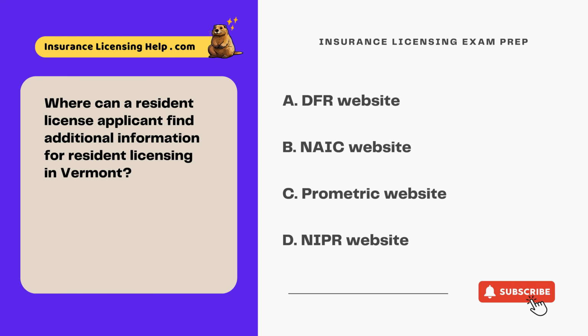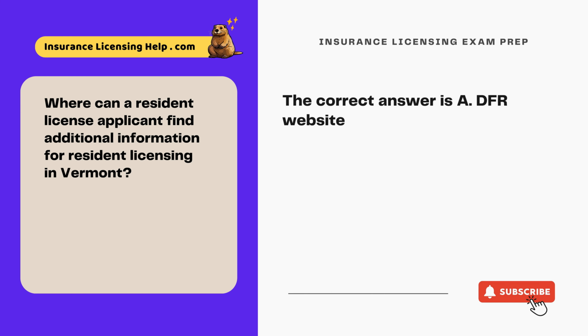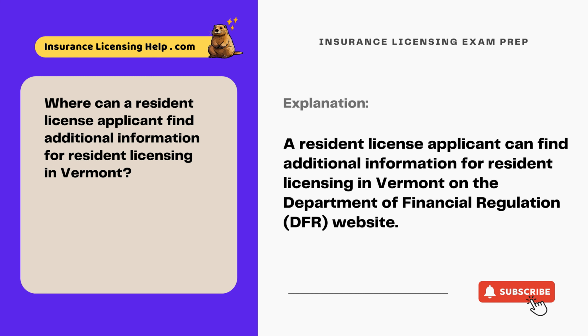Where can a resident license applicant find additional information for resident licensing in Vermont? A. DFR website. B. NAIC website. C. Prometric website. D. NIPR website. The correct answer is A, DFR website. A resident license applicant can find additional information for resident licensing in Vermont on the Department of Financial Regulation (DFR) website.